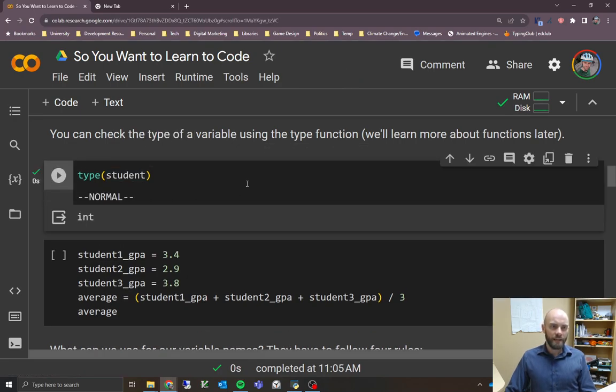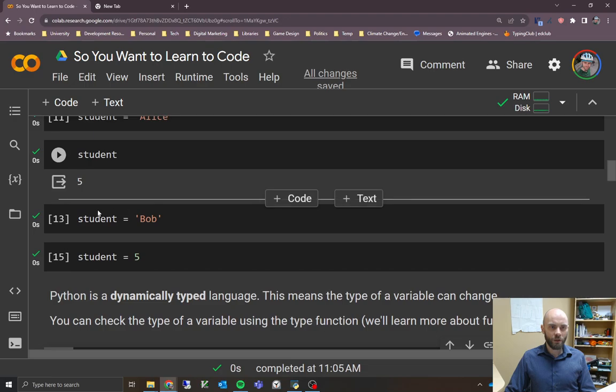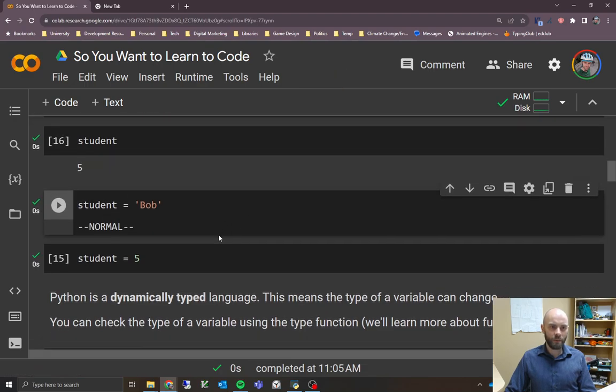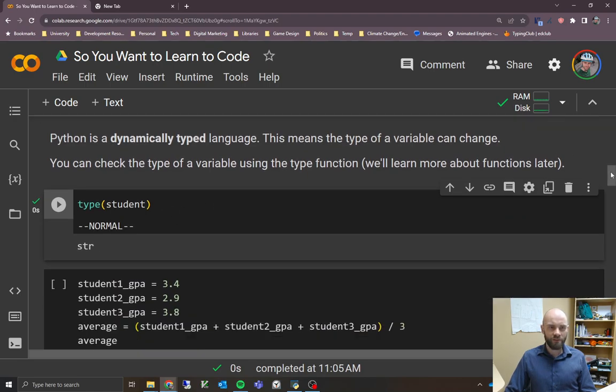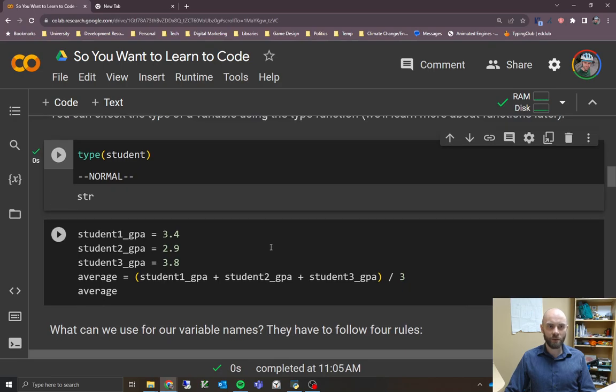If we click on play, and we'll go into functions more in a little bit, it's just saying, hey, what's the type of this variable student? In this case, it tells us it's an integer. If we were to go back up here and switch it back to Bob again, we expect it to tell us it's a string. So let's double check, and yes, it's telling us it's a string. So it's just a way of finding out what type something is in case you're not actually sure.